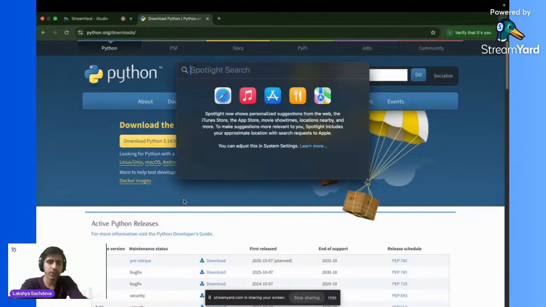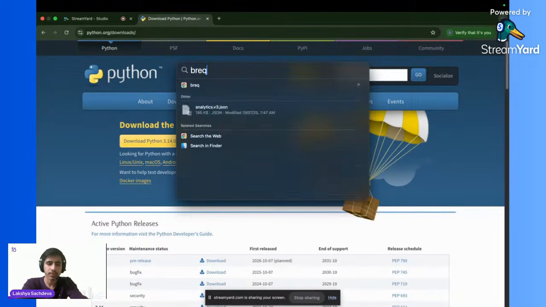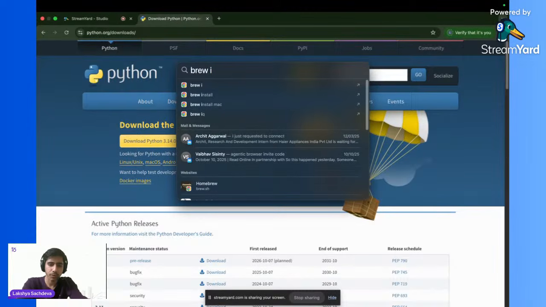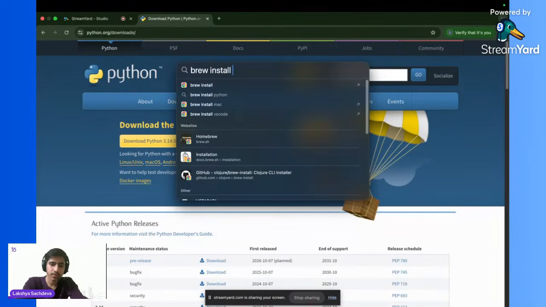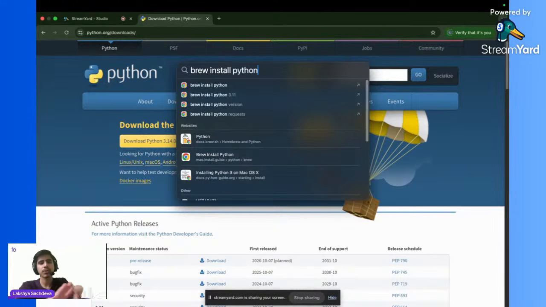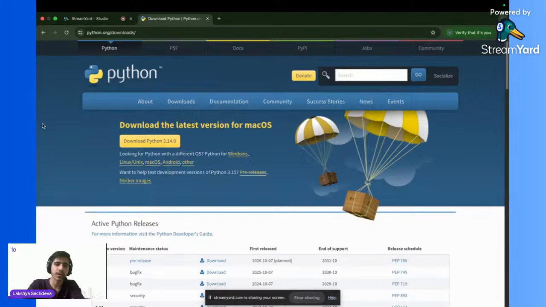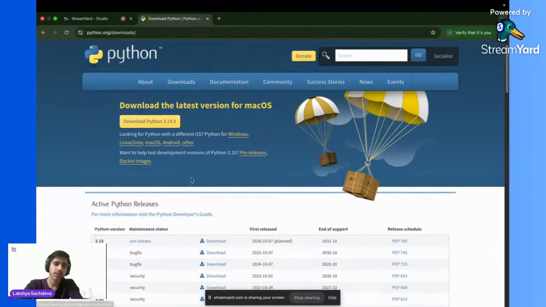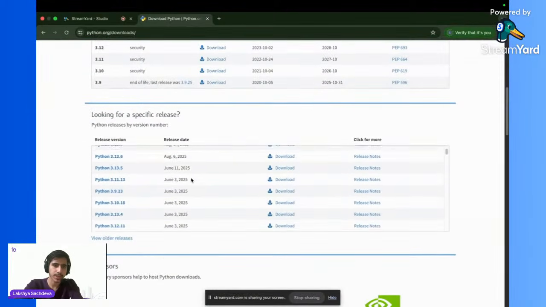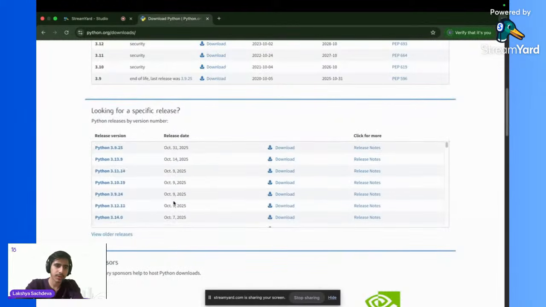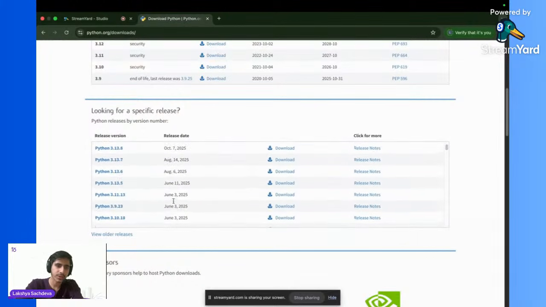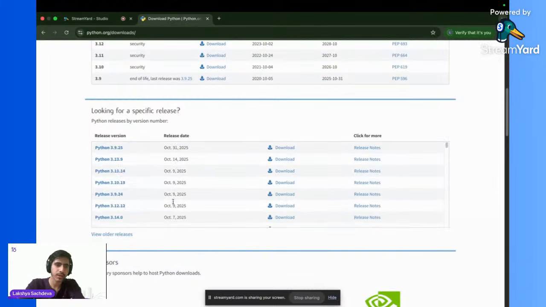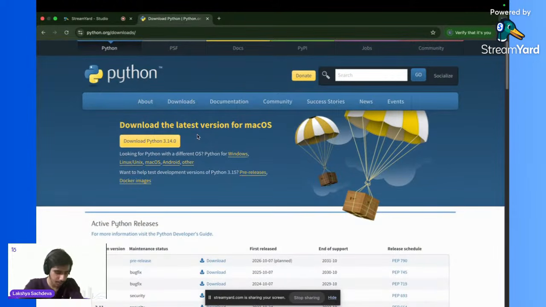Or what else you can do, you can simply install with brew install if you are on a MacBook. Just run this line, brew install python, in your terminal, and Python will be automatically installed. Else, if you are on Windows or Linux or anything, just go to the Python website, and you can simply install any version you want. I would suggest any version from 3.12 or so. Don't install the latest version. The rest is up to you.